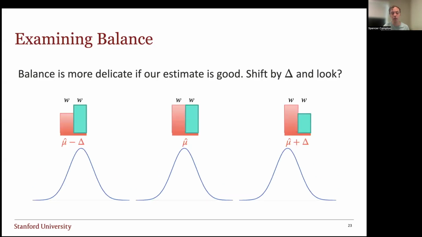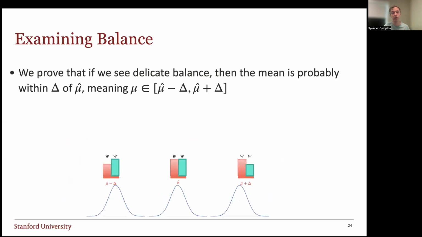But if we had mu hat being the correct estimate, then moving delta to the left should have the right half becoming much heavier, with way more samples. And similarly, moving delta to the right will have the left half become much heavier. And this is the crucial phenomenon on which our paper is based. We prove that if we see this sort of delicate balance, where you move to the left and the right half becomes heavy, and you move to the right and the left half becomes heavy, then we can conclude with high probability that the mean is within delta of mu hat.